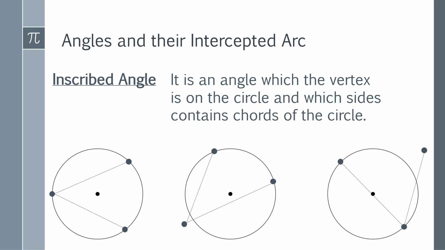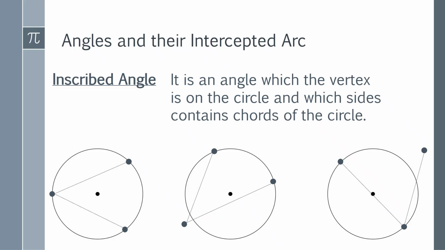But why can't the third one be considered an inscribed angle? You can see that one side is a chord or diameter, but the other line segment cannot be considered a chord nor a diameter, meaning one of its endpoints is again found outside the circle.